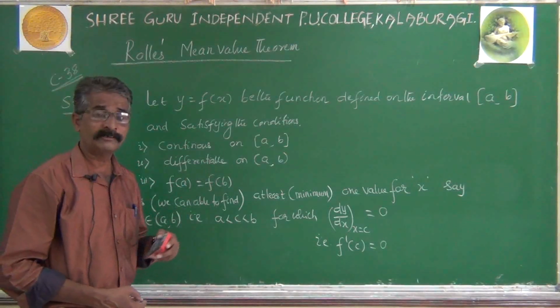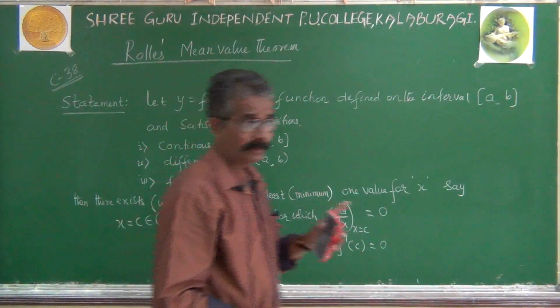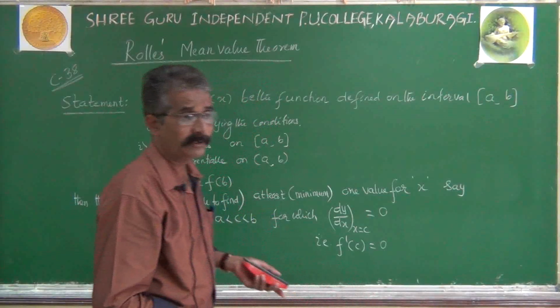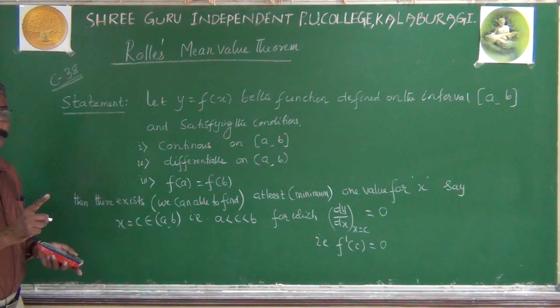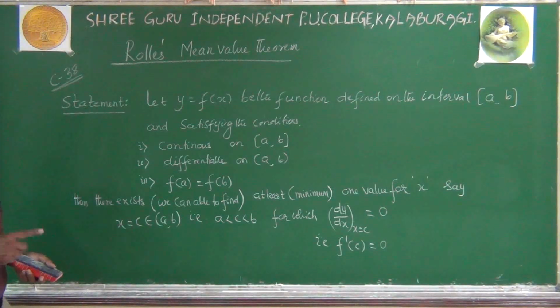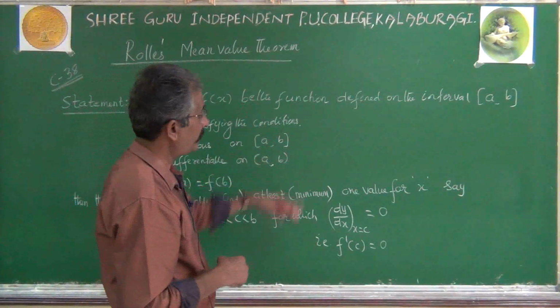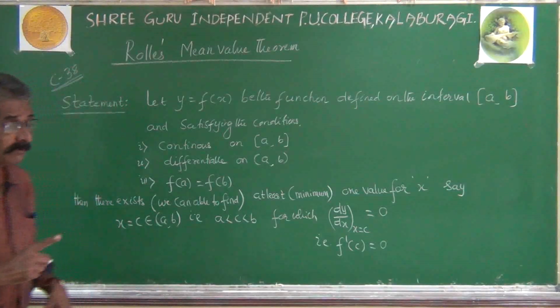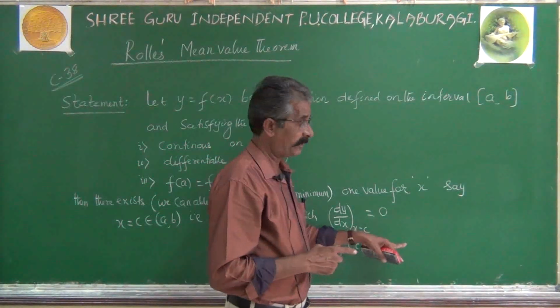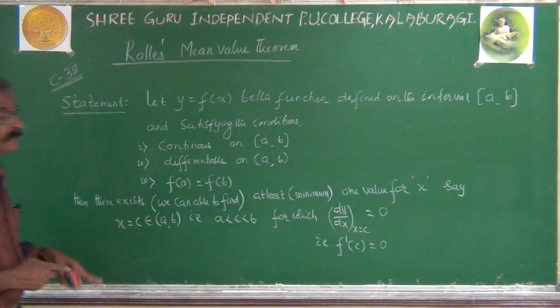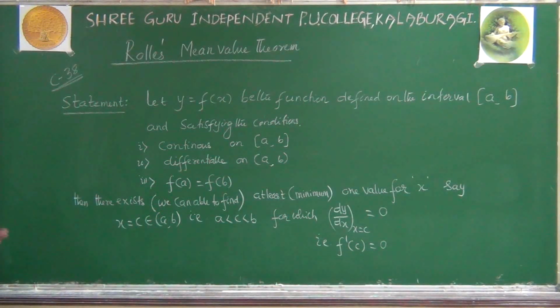If all these conditions are satisfied by a student in any subject, definitely there is a chance that he or she will pass that subject. In the same manner, any function satisfying these conditions will have minimum one value for x for which f dash of c equal to 0. This is an analytical way of stating Rolle's theorem.